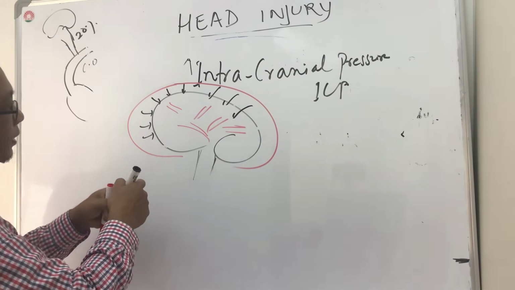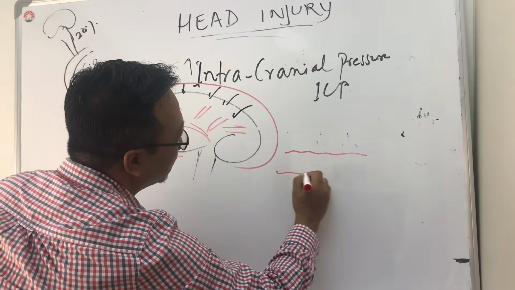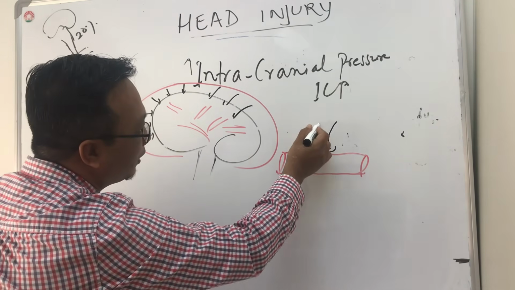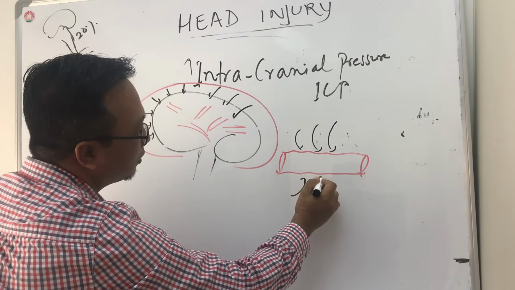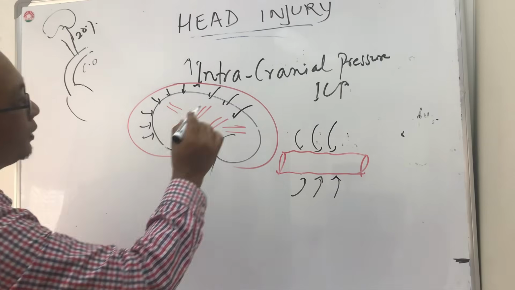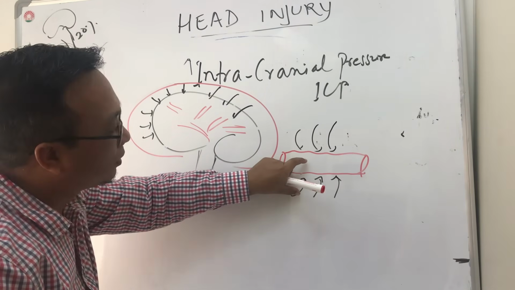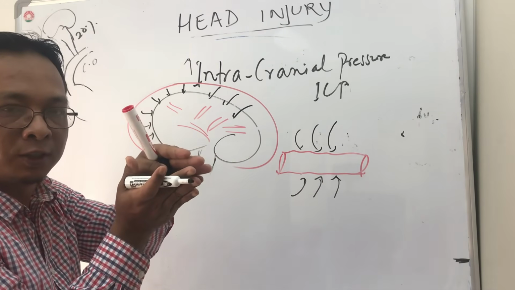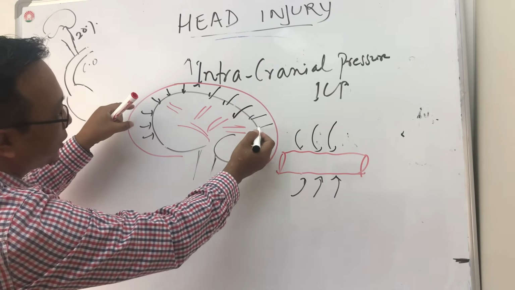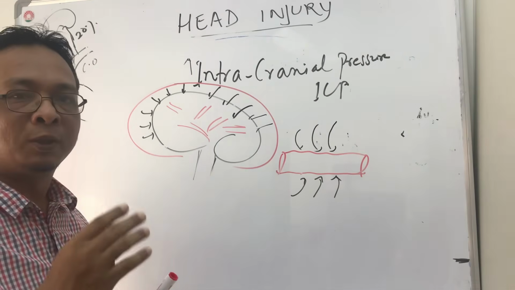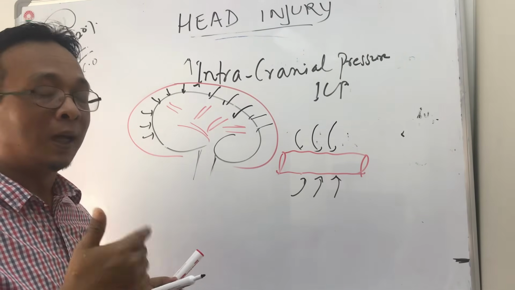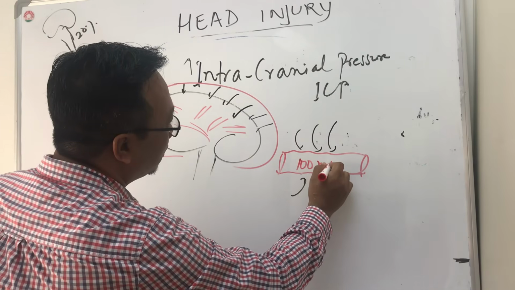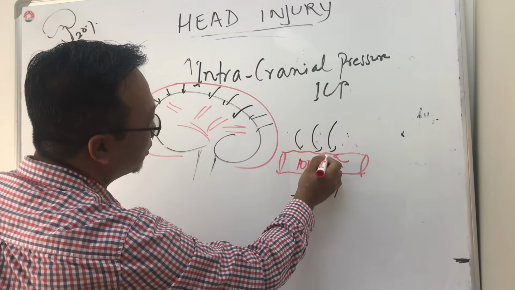So what will happen to the blood vessels? When the intracranial pressure is increased, it will also compress the blood vessels, leading to vasoconstriction. Now blood vessels cannot constrict fully because they have their own pressure. They will resist by their mean arterial pressure, which is flowing at 100. That's normal, we are just taking a normal number. The blood is flowing, so it will also resist.